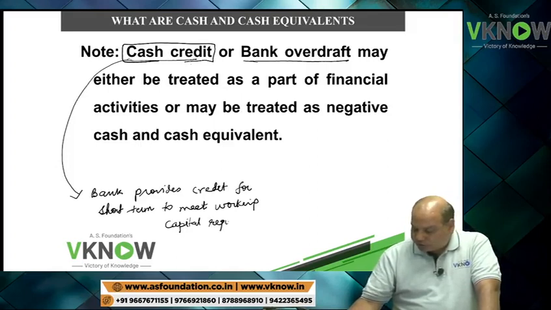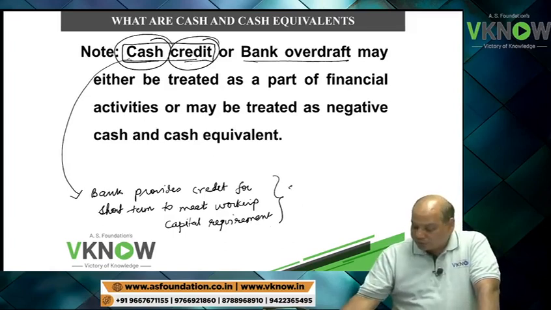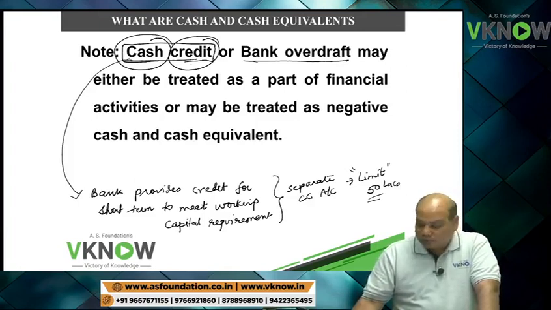This is called cash credit. The name itself suggests the bank gives you credit for meeting your day-to-day cash or working capital requirement. A separate CC account is opened. A limit is given to you, say 50 lakh rupees, and you can withdraw up to 50 lakh, and you have to keep on depositing the amount into that cash credit account.